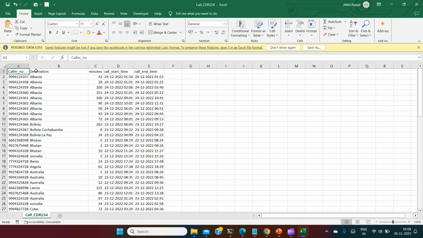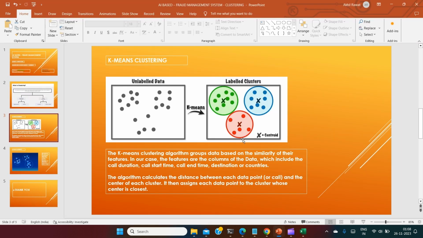You can see columns like caller number, destination, minutes, call start time, end time. Based on this, what will the algorithm do? The unlabeled data, when it goes into the algorithm, is like this. These are our call records.